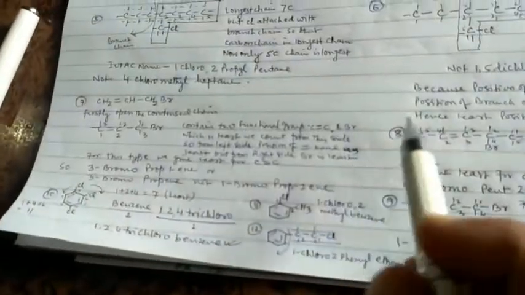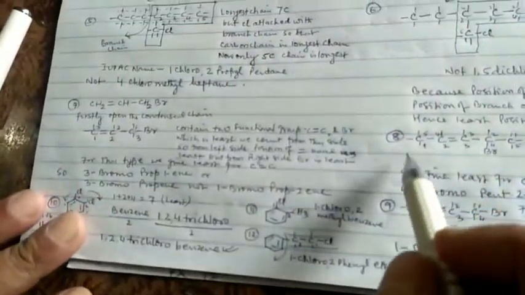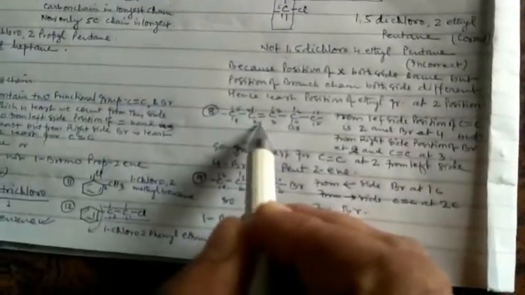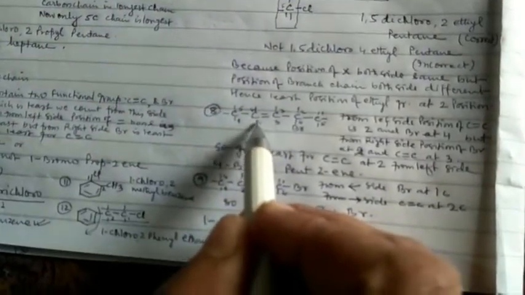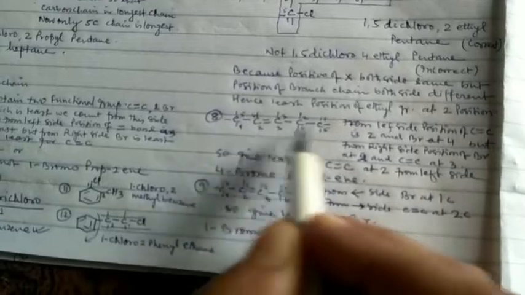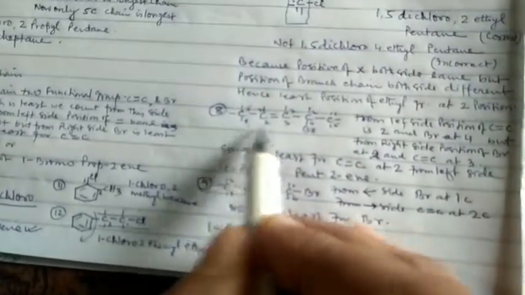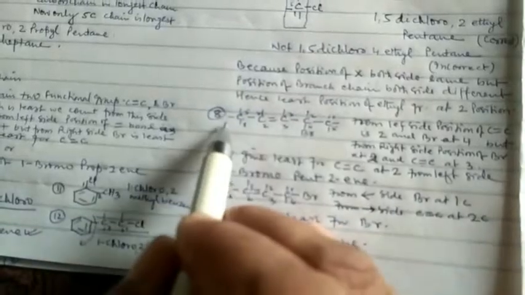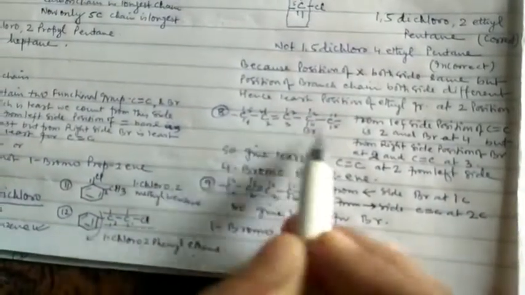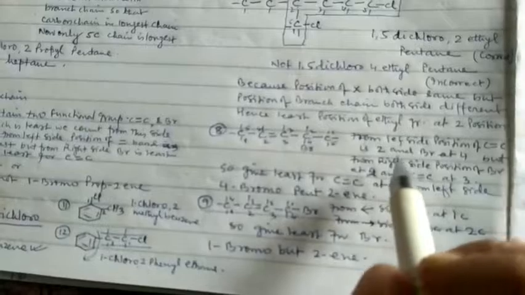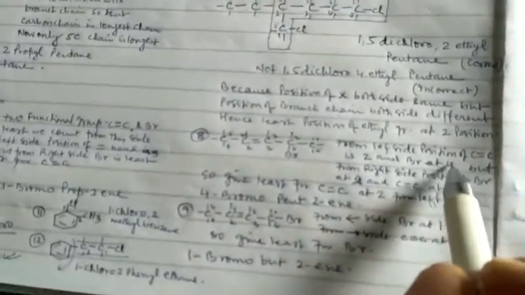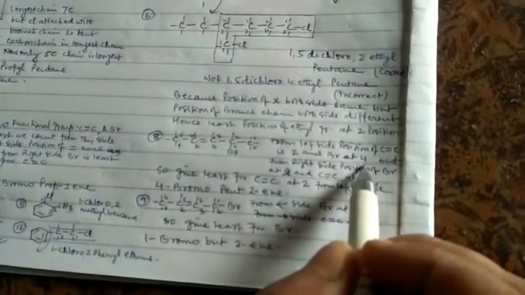Next example: the double bond is at the second carbon from one side and the third carbon from the other. From the left side, the position of C=C is second and Br is at fourth.